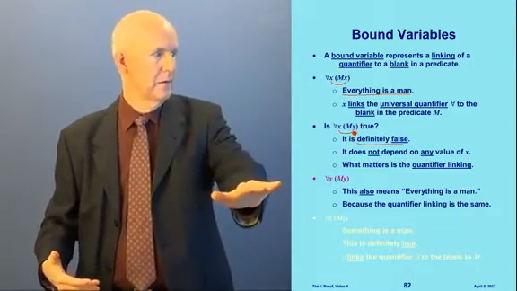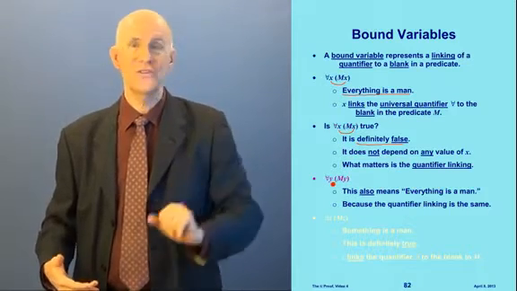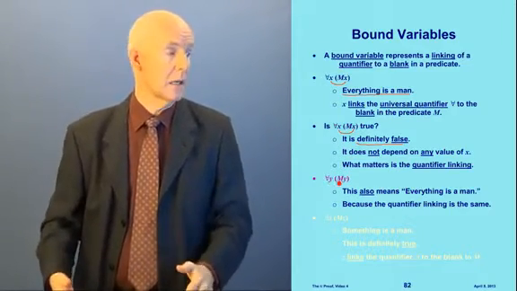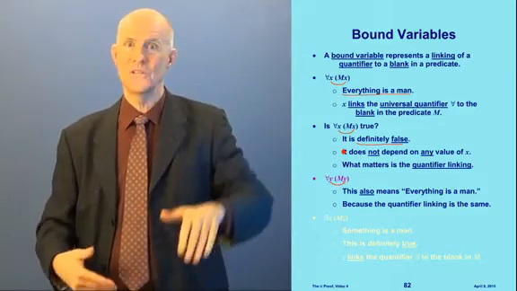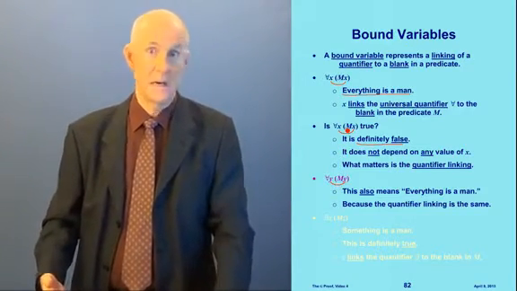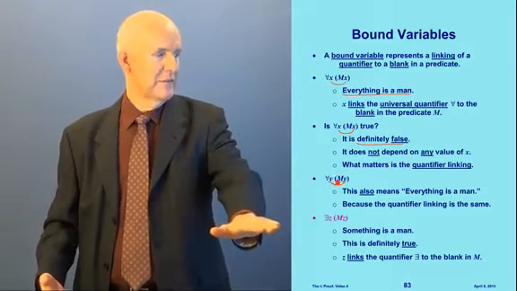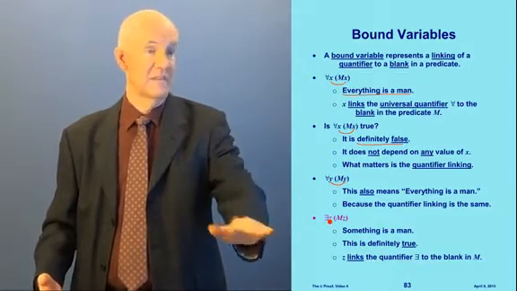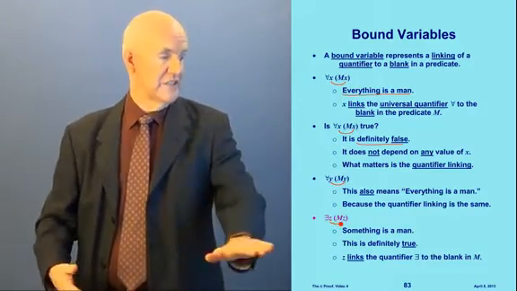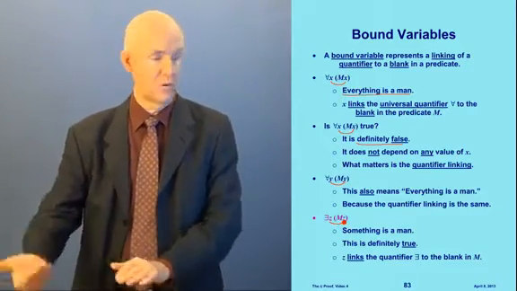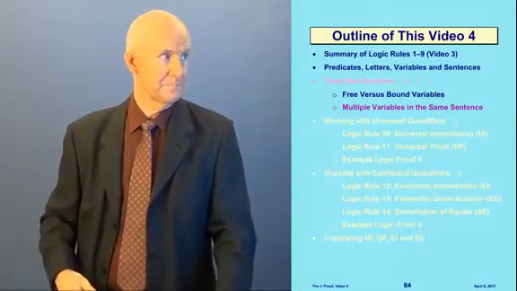How about here? For all y, my. This also means everything is a man, because the quantifier linking is the same here as it is up here. We're just doing it with a different bound variable, y instead of x. How about this? There exists a z such that mz. This says something is a man. Well, this is definitely true. Z links the existential quantifier to the blank and M.